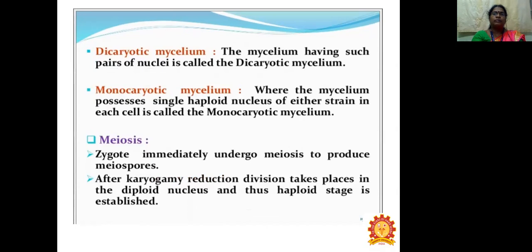A mycelium with such pairs of nuclei is called a dikaryotic mycelium. When the mycelium possesses a single haploid nucleus of either strain in each cell, it is called a monokaryotic mycelium. Meiosis: the zygote immediately undergoes meiosis to produce meiospores. After karyogamy, reduction division takes place in the diploid nucleus, and thus the haploid stage is established.